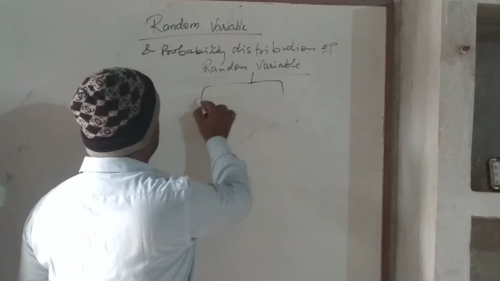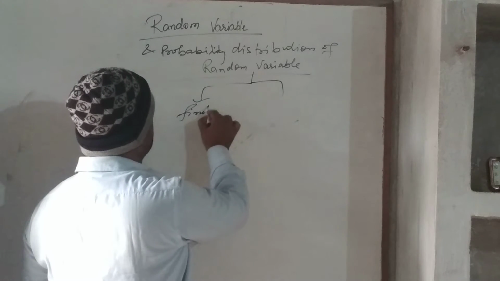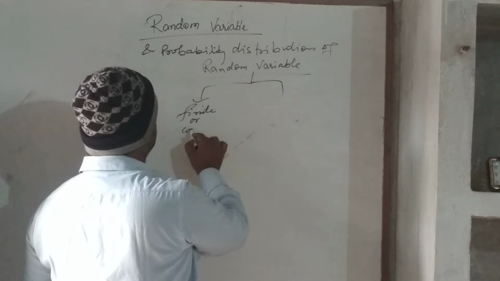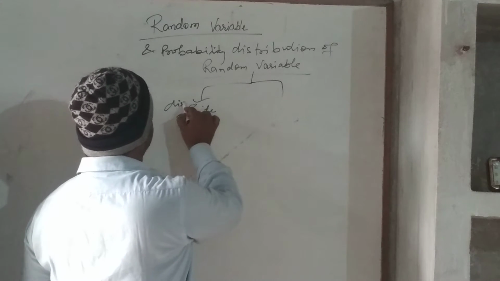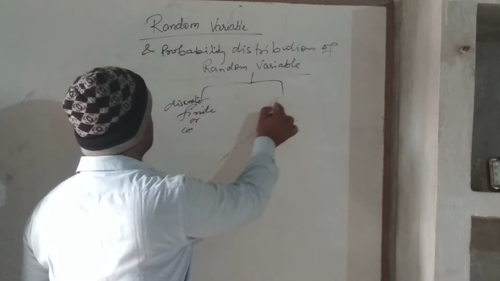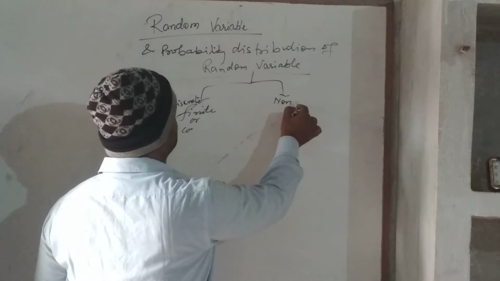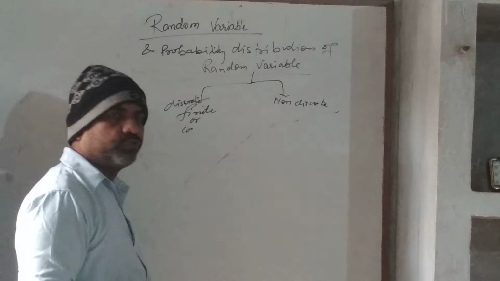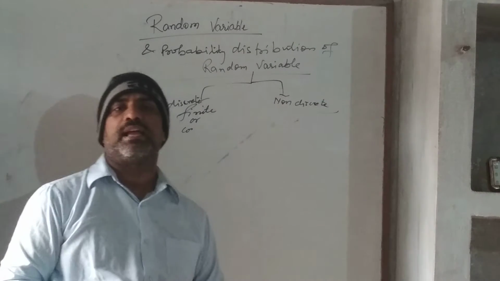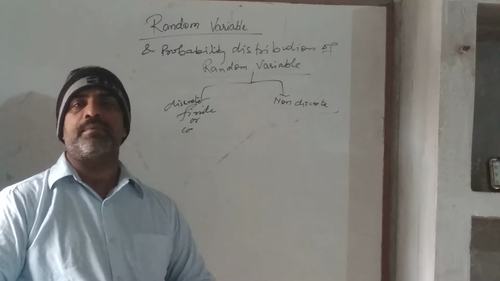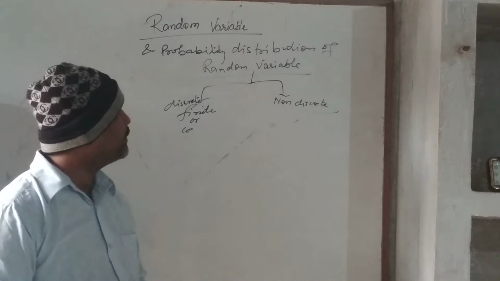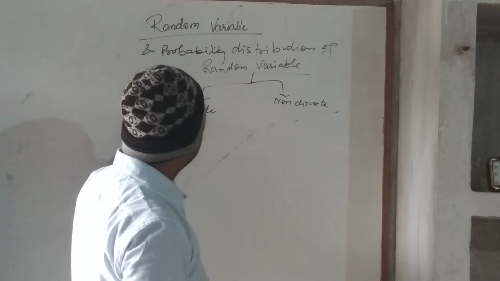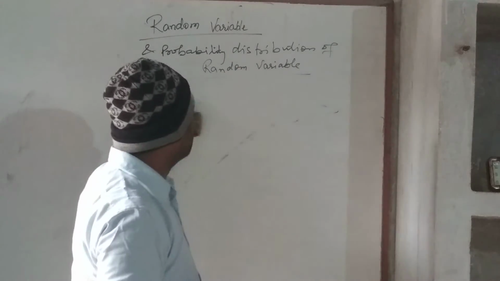Random variables are of 2 types: discrete or non-discrete, that is, continuous. If it can assume any values, then it is called non-discrete, and if it can have only particular values, then it is called a discrete variable. Now we shall come to the main part of the topic, the probability distribution of a random variable.